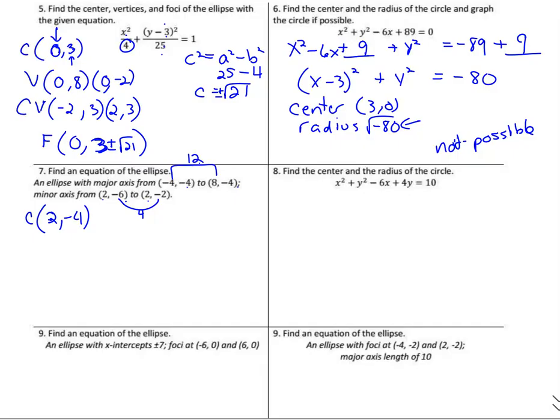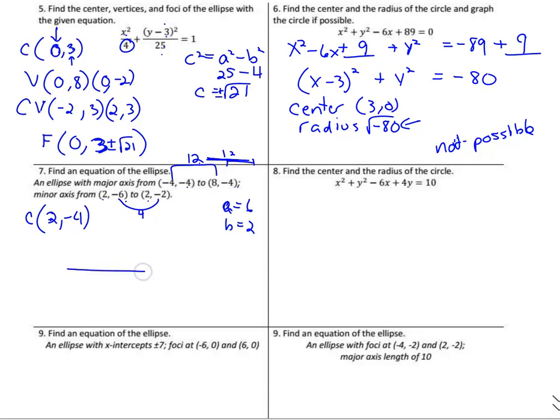And let's see, what do we know? We know all the way across was 12. Well, that means our major axis, if the major axis is 12 all the way across, from our center to the edge, it'd be 6. So A is equal to 6. And the minor axis is 4 all the way across, so halfway across is 2, so B is 2.